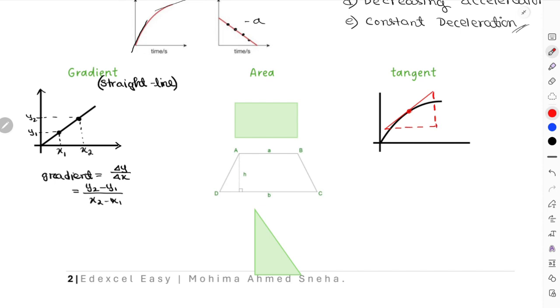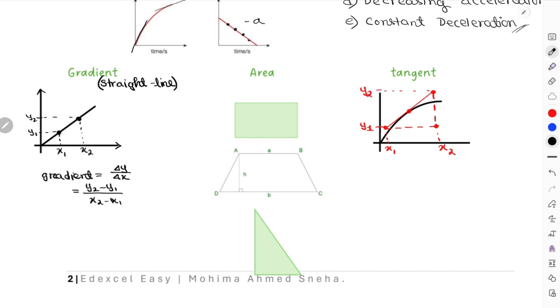Okay, like this way, and now you can use these coordinates to find the values for your y2 minus y1 and x2 minus x1. For example, this point will be at y1, this point is at x1, this point is at x2, and then this point will be at y2.